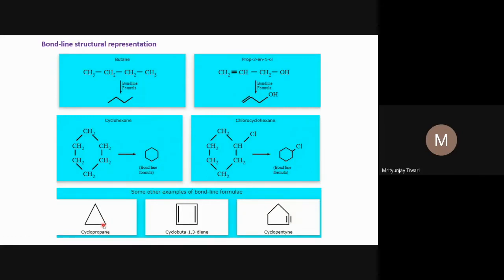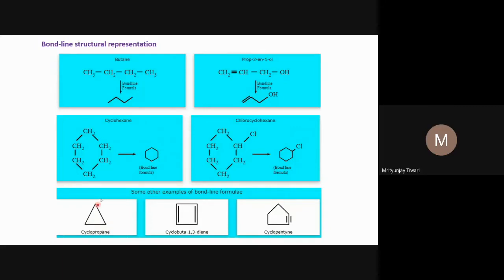Similarly, in cyclopropane, what if this is CH2, CH2, CH2? If the CH2 group is there, the hybridization of this carbon atom will be sp3, and then there should be a 109.28 degree angle between these groups.